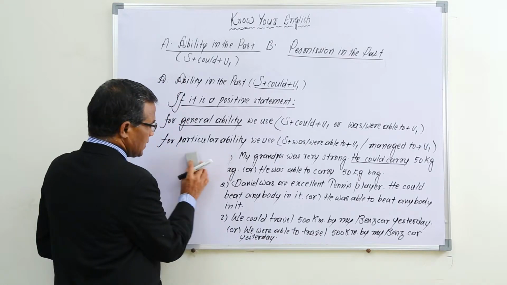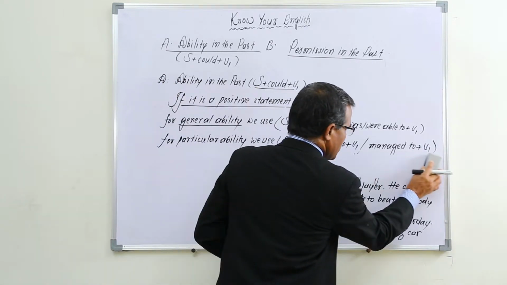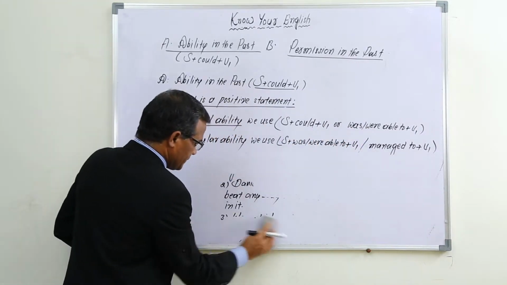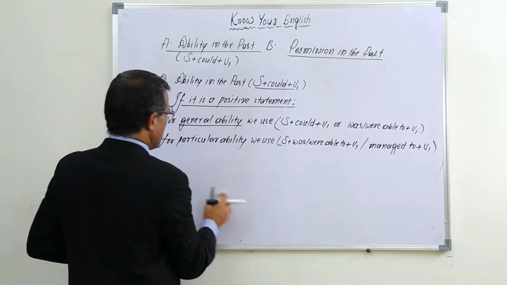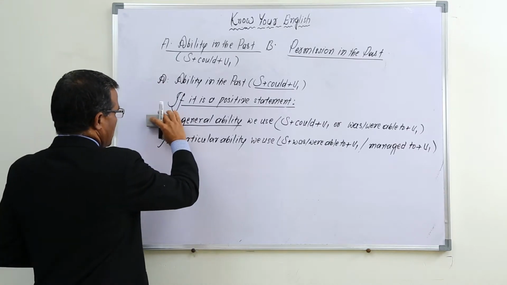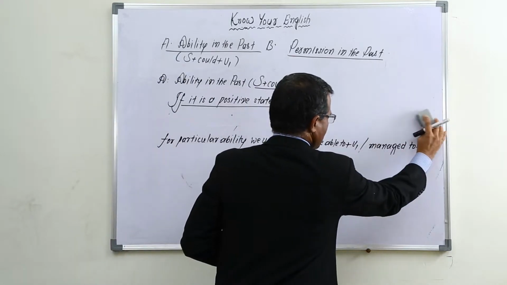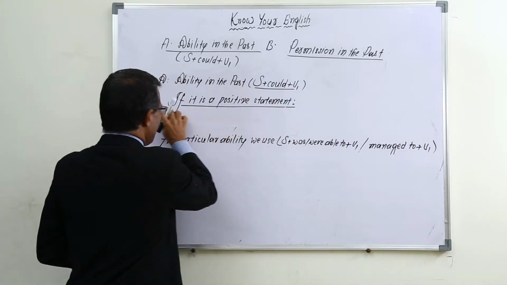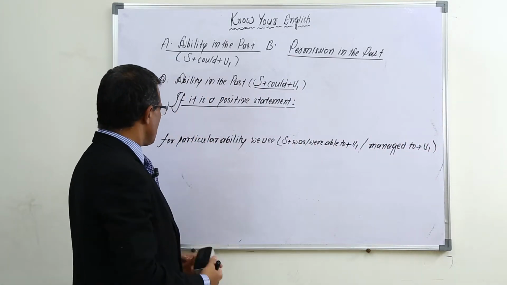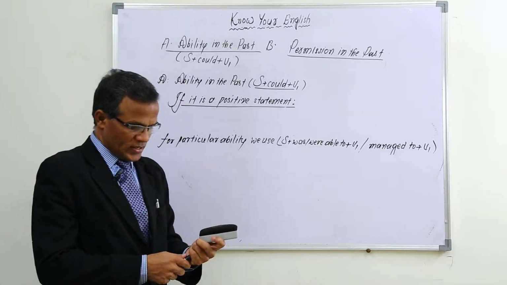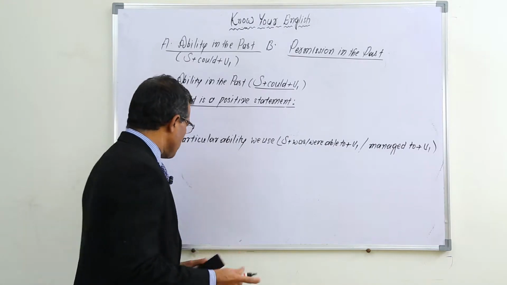Okay, now I want to give some more examples for that condition. Now, if it is a positive statement for particular ability, we use this structure. Now, examples I want to give you.